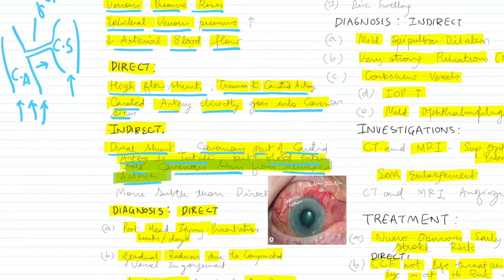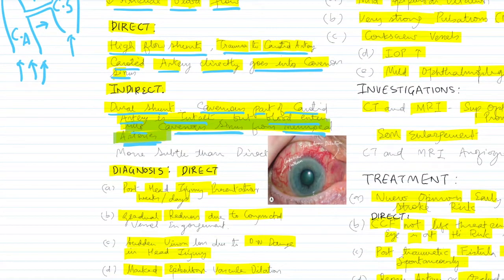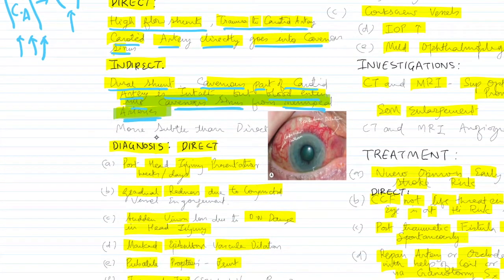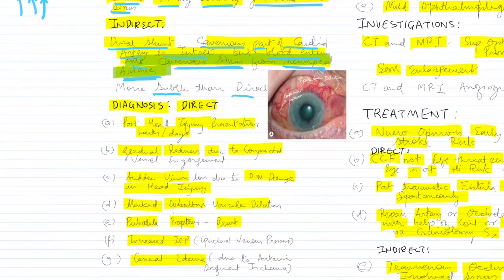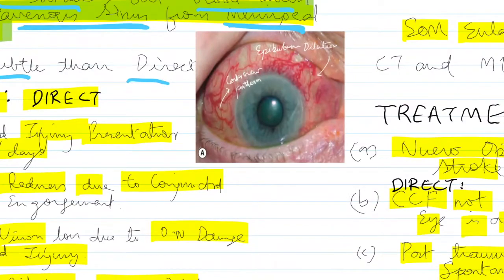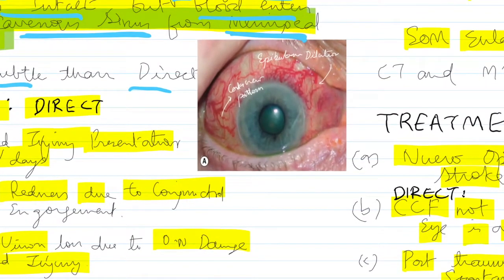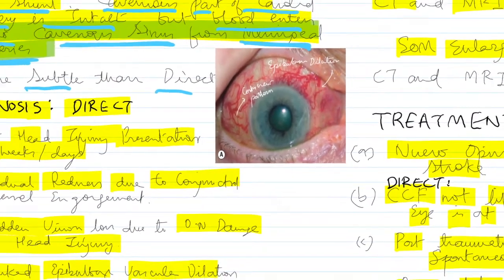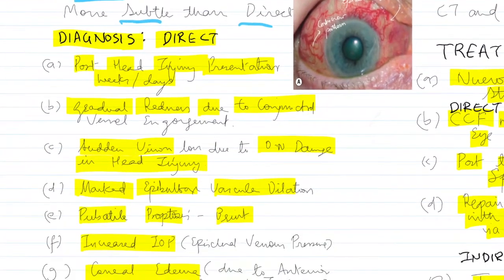So the part of the carotid artery that is near the cavernous sinus is intact, yet you see there is a lot of inflow into the cavernous sinus from meningeal arteries. So that would be called an indirect dural shunt in carotid cavernous fistula, and this is more subtle than direct for obvious reasons. Now, looking at the diagram we have here, this is how CCF presents normally. So let's look at what sort of symptoms and signs we are looking at.